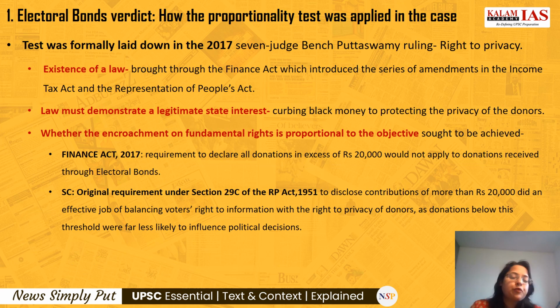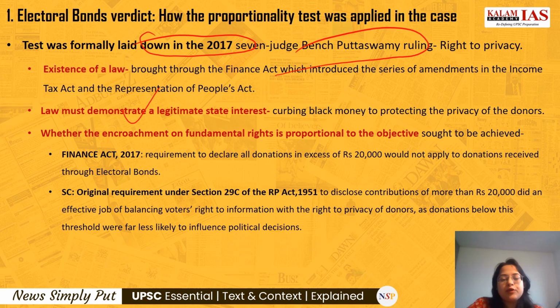So where did this proportionality test come from? This test was formally laid down in the 2017 seven-judge bench Puttaswamy ruling, which gave us the right to privacy. It laid down three tests. First is the existence of a law. The electoral bond scheme was brought through a law, the Finance Act, which introduced a series of amendments in the Income Tax Act, the Companies Act, and the Representation of the People Act.